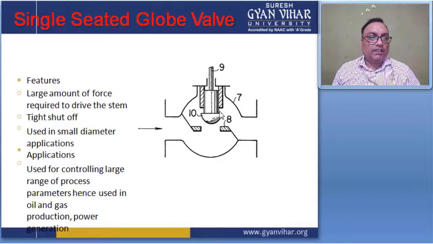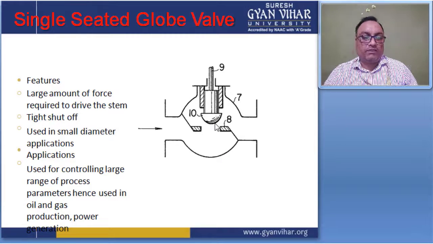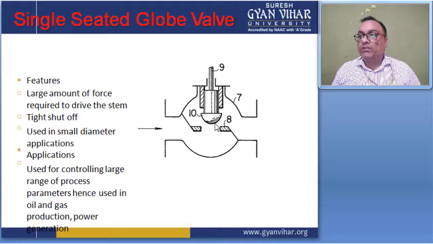part gives the control of the fluid. It gives the base to control the fluid from incoming to outgoing, right?